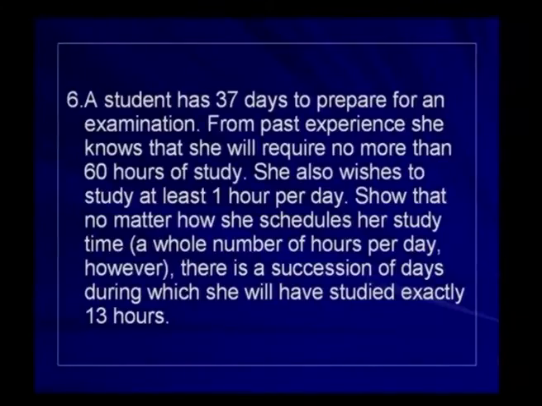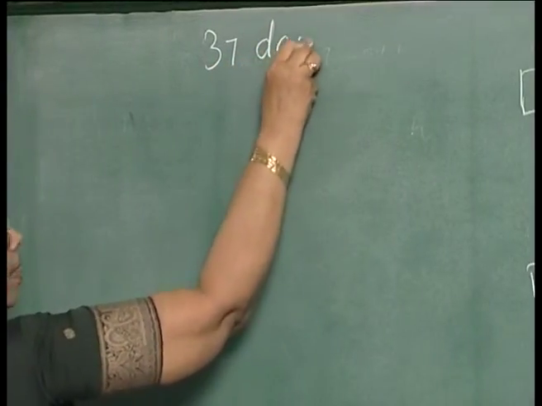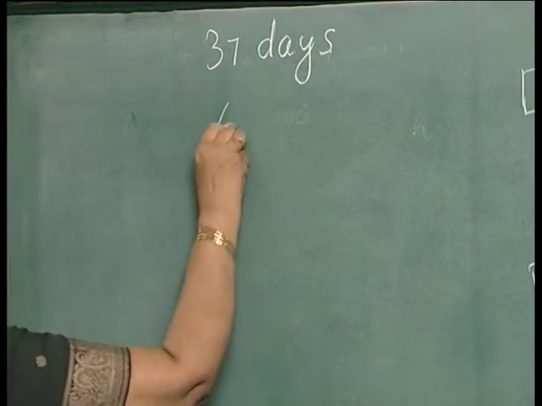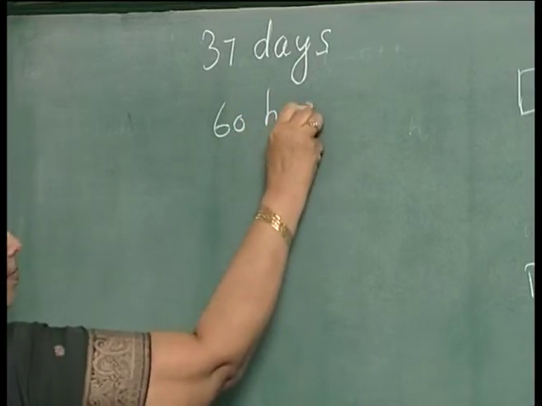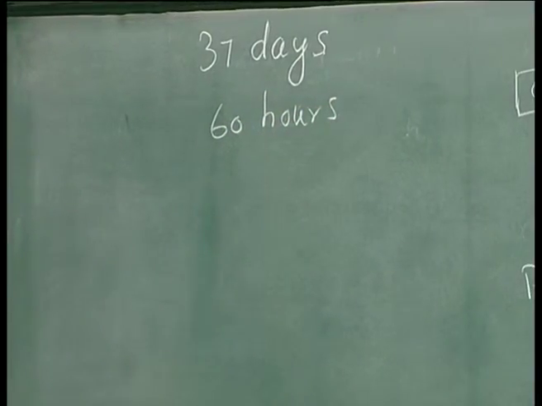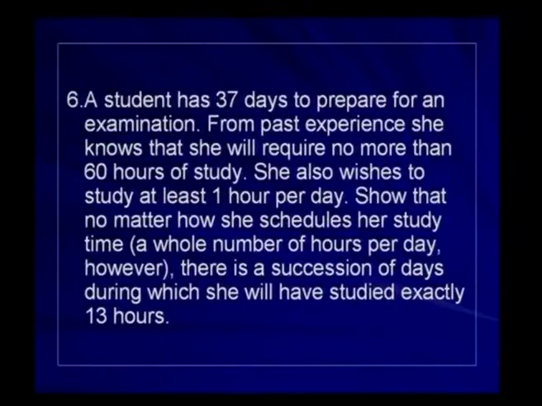A student has 37 days to prepare for an examination and she needs to prepare for 60 hours. From the past experience, she knows that she will require no more than 60 hours of study. She also wishes to study at least 1 hour per day. Show that no matter how she schedules her study time, there is a succession of days during which she will have studied exactly 13 hours.